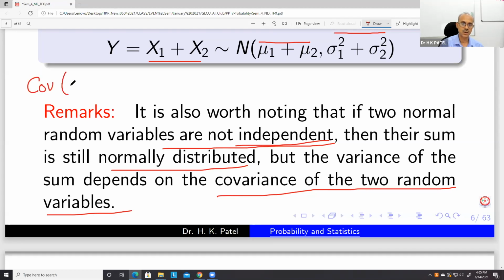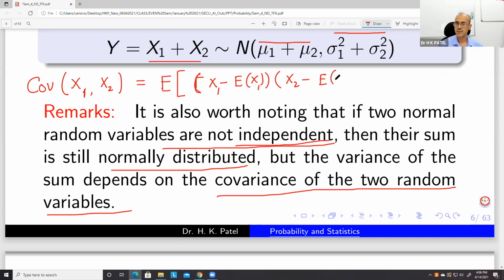Covariance of x1, x2 is the expectation of x1 minus EX1 into x2 minus EX2.